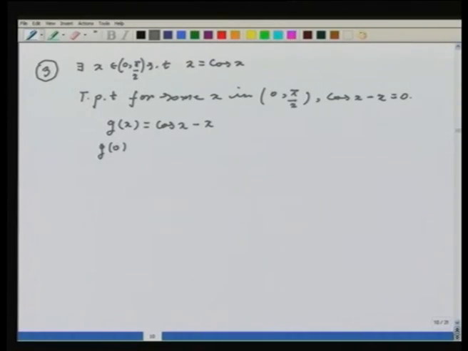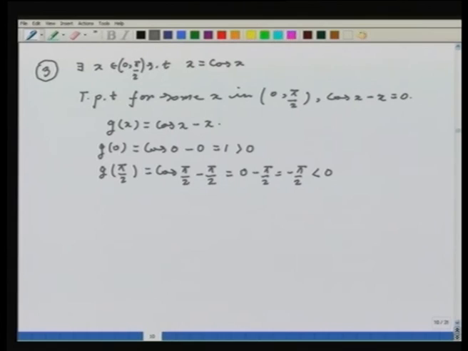And then let us see what is g of 0. That is cosine of 0 minus 0, which is 1, and that is strictly bigger than 0. And what is g of pi by 2? This by definition of g is cosine of pi by 2 minus pi by 2. But cosine of pi by 2 is 0, so 0 minus pi by 2, which is minus pi by 2, which is less than 0.